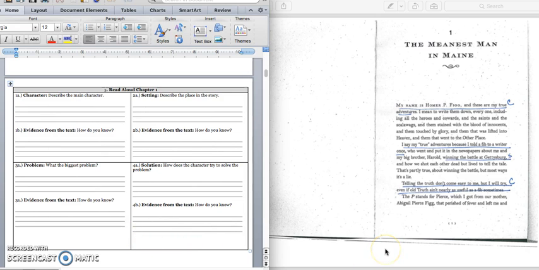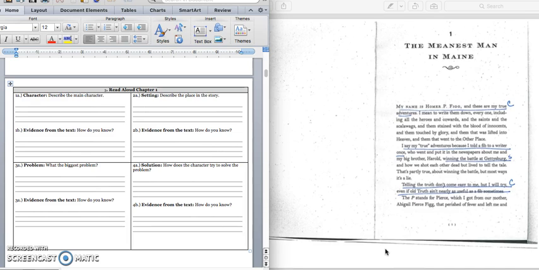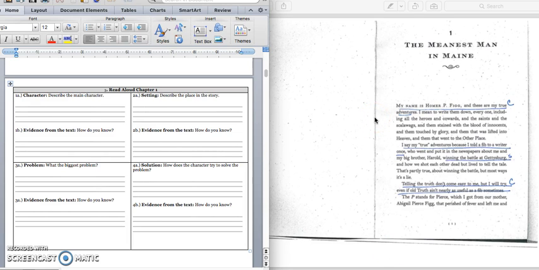All right, we're going to read chapter 1 aloud, and we're going to use our CSPS strategy as we're reading because this is a fiction text. So I'm on page 1. The title of chapter 1 is The Meanest Man in Maine. Let's get ready to read.